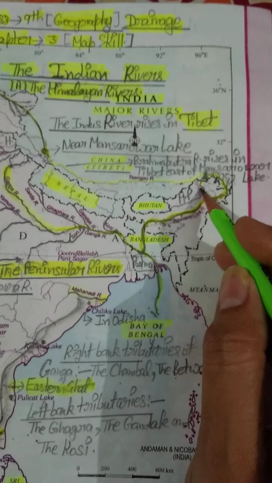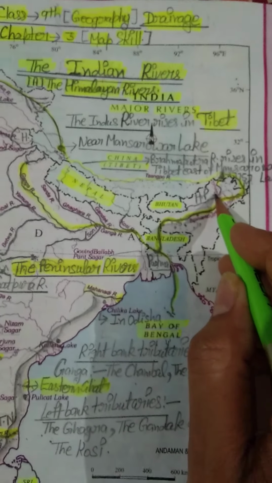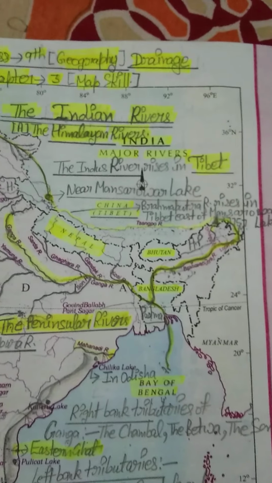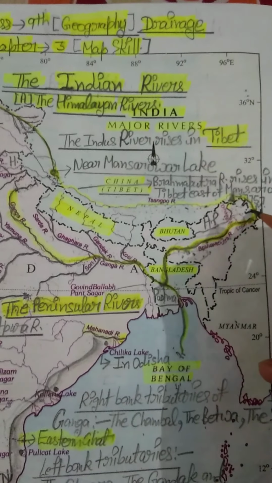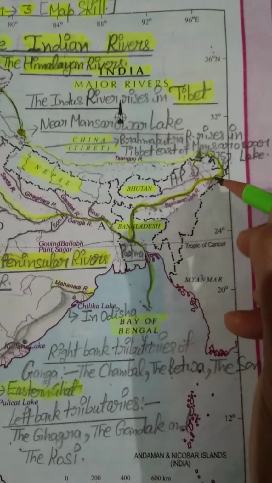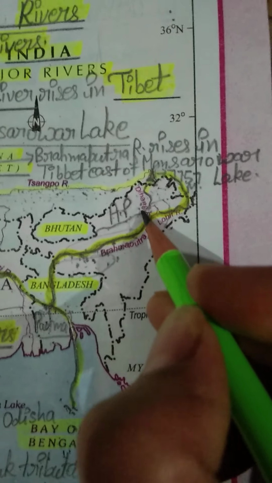And you can see this is our Arunachal Pradesh. So the river is entering India in Arunachal Pradesh. So this thing I have told you, that in Tibet it is known as Sampo river. From Namcha Barua mountain it enters into India in Arunachal Pradesh. Students, here it is known as Dihang river. Just give a close look, you will see Dihang river.